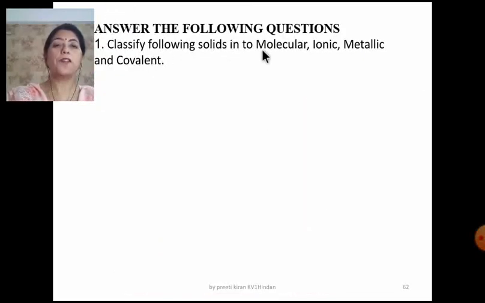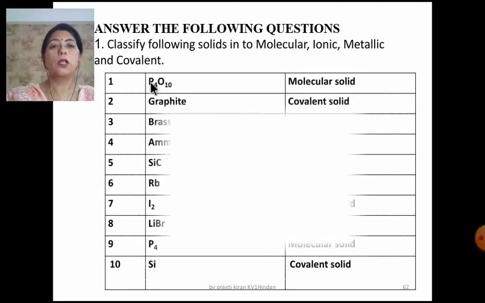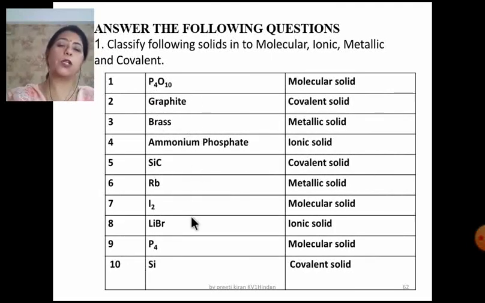Classify the following solids into molecular, ionic, metallic and the covalent. So in such type of questions, what do they give you? They give you many different types of solids, and you have to answer that what type of solid it is. Is it a molecular solid or ionic solid, metallic solid or a covalent solid? So practice these questions. For ionic solids, you have to look for the ions.